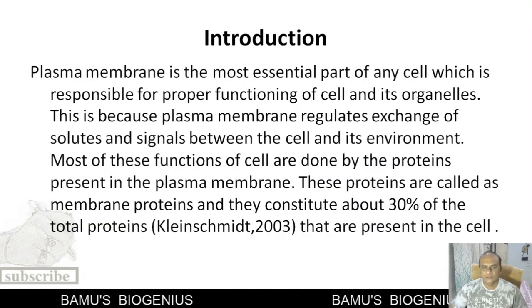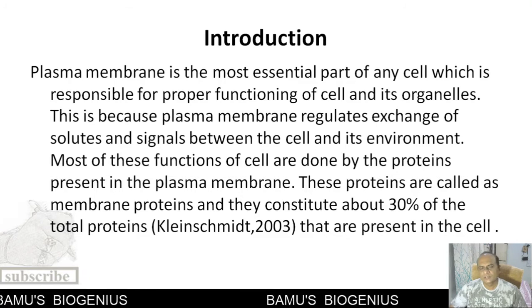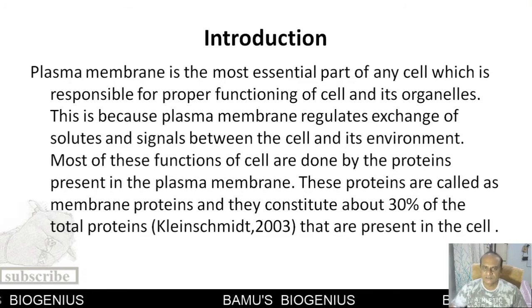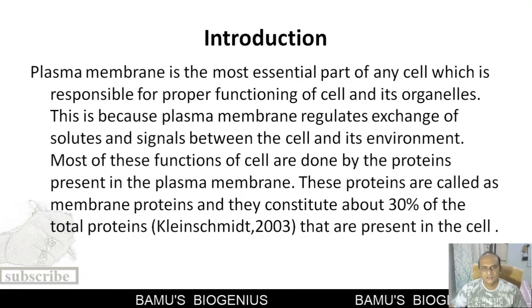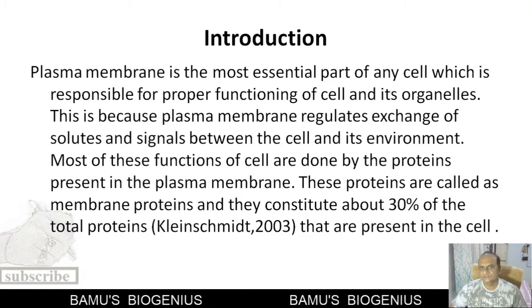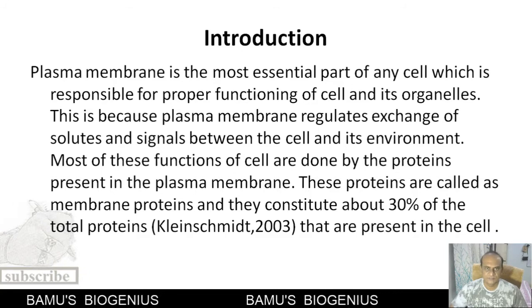Now we all know that plasma membrane is the most important part of the cell. Even plasma membrane is also present in the cell organelles also. The structure of a cell plasma membrane and organelles plasma membrane is same. This plasma membrane contains different kinds of proteins and these are known as membrane proteins.